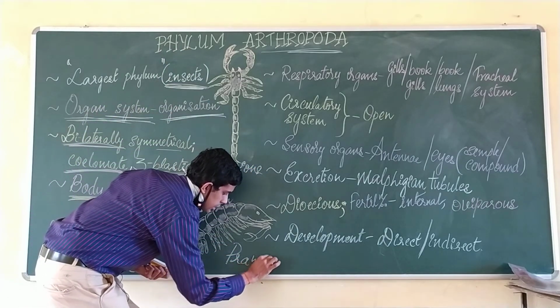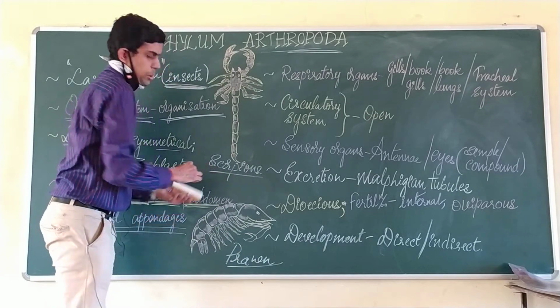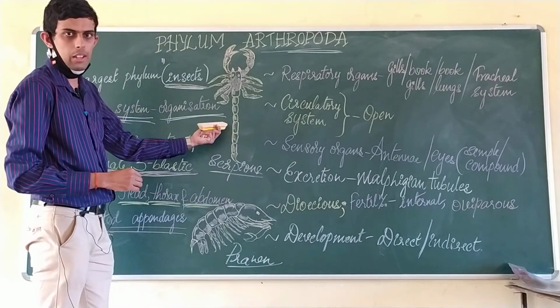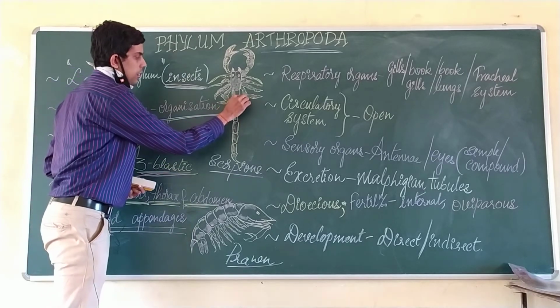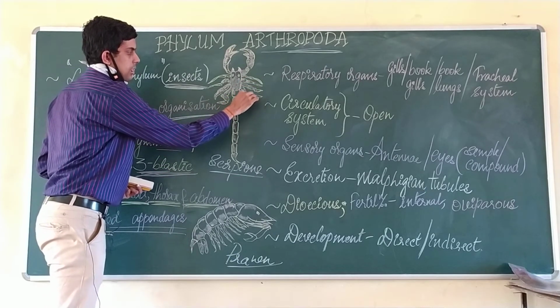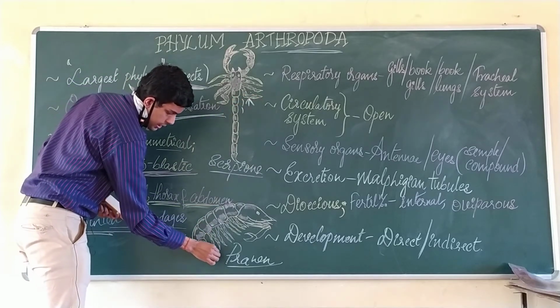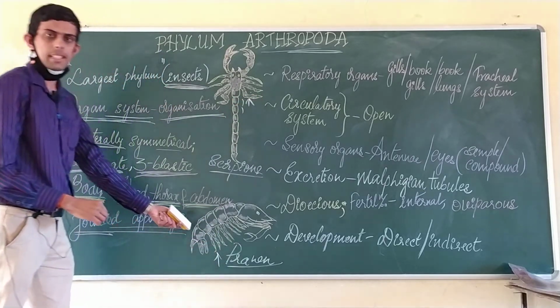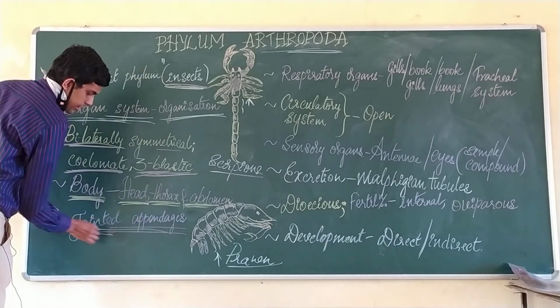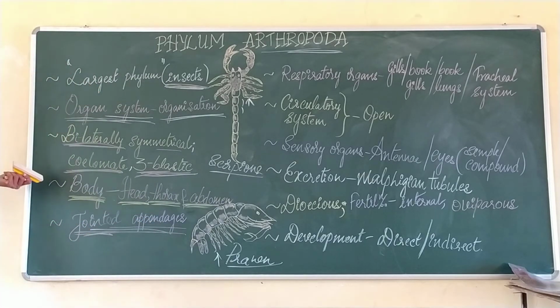You can observe either scorpion or prawns or any of the members of this phylum. Have you observed that? These have jointed appendages, and here you find the appendages are jointed, right? So that is a characteristic feature of this phylum.